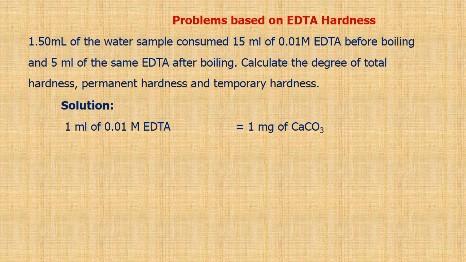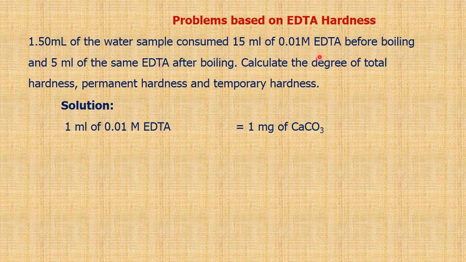Now, problem based on EDTA hardness. Let us see a problem. 50 ml of water sample consumed 15 ml of 0.01 molar EDTA before boiling and 5 ml of the same EDTA after boiling. Calculate the degree of total hardness, permanent hardness and temporary hardness. Let us see the solution. Here the strength of EDTA is given, hence titration 1 is eliminated, and we know the relationship between milligram and 0.01 molar EDTA. So hence it will be easy for us to calculate.